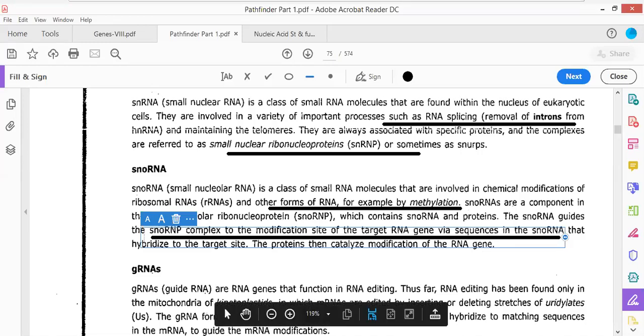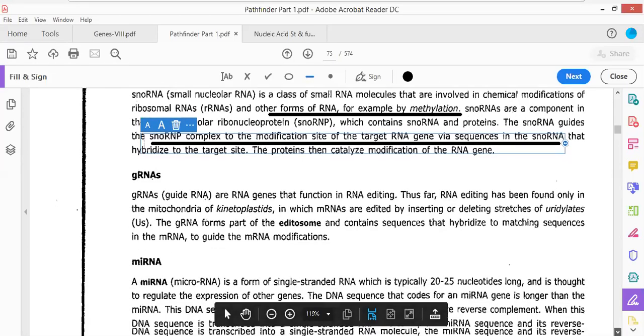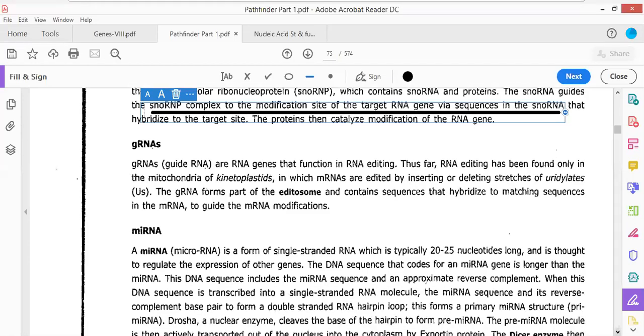With this, I've finished the snoRNA. We would be starting from the gRNA, that is referred to as guide RNA, in tomorrow's class.